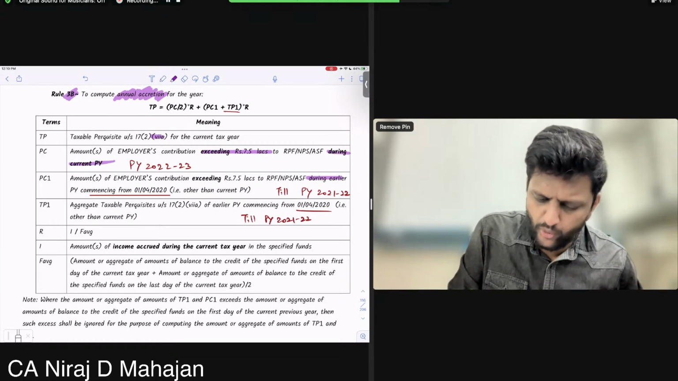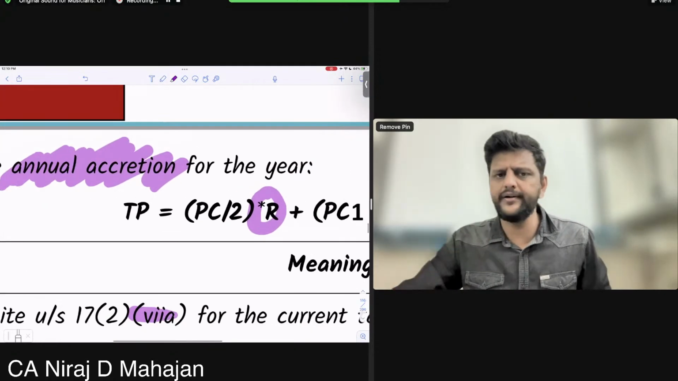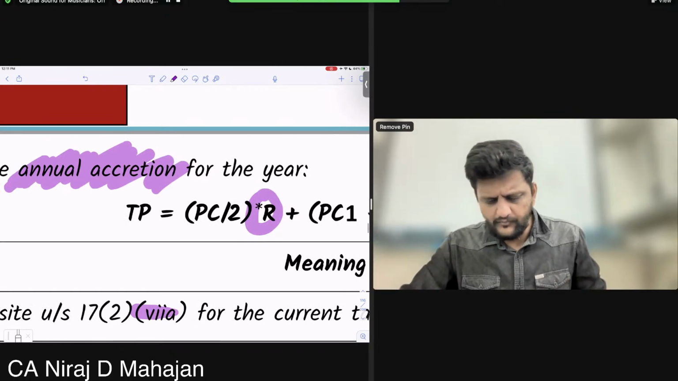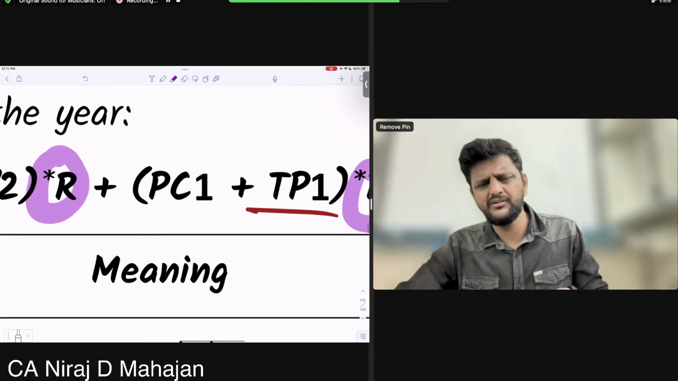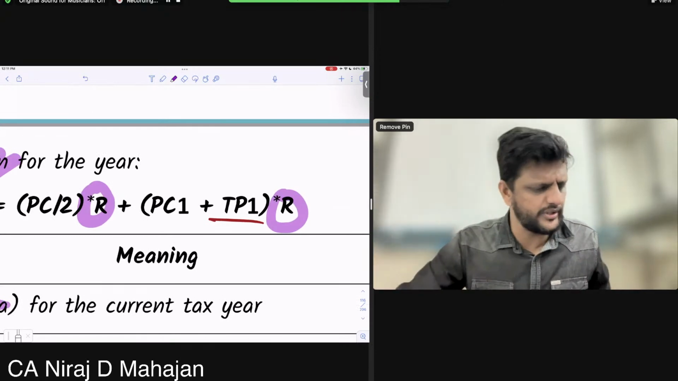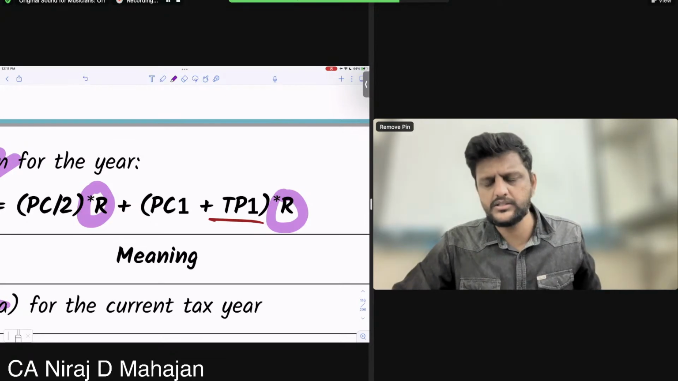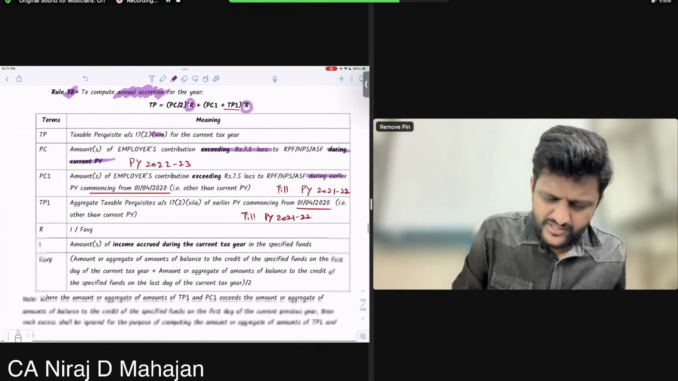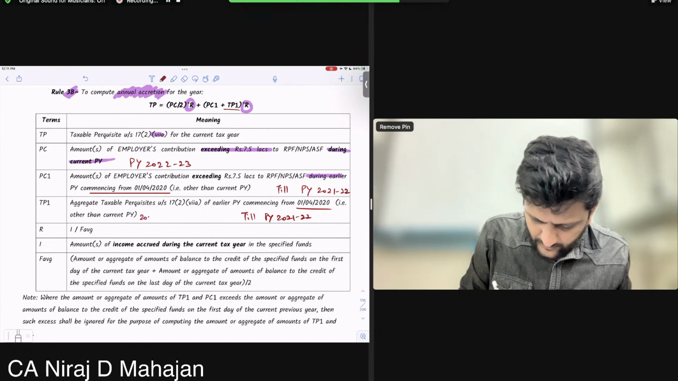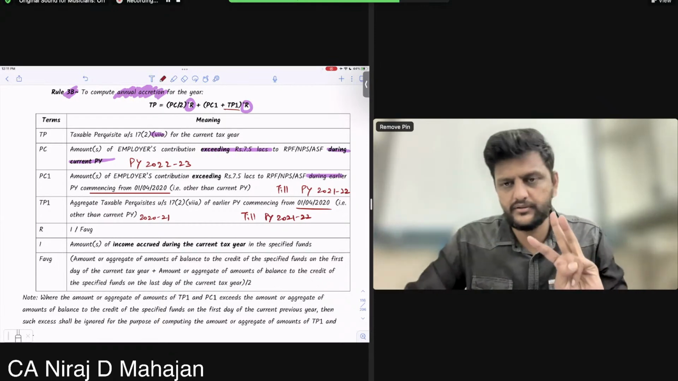And you have to multiply both these figures with R. Chalo, tell me, what is PC? Current year contribution more than 7.5 lakhs, divide by 2. Fine till here. PC1: earlier years contribution till now more than 7.5 lakhs. TP1: earlier years, last 2 years, taxable perquisite under 17 to 7A. Why last 2 years? Because this started in which year? 2021. 21-22 was the second year, and now we are in the third year.